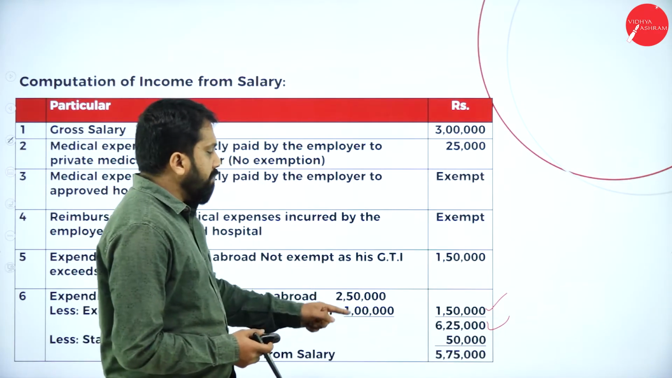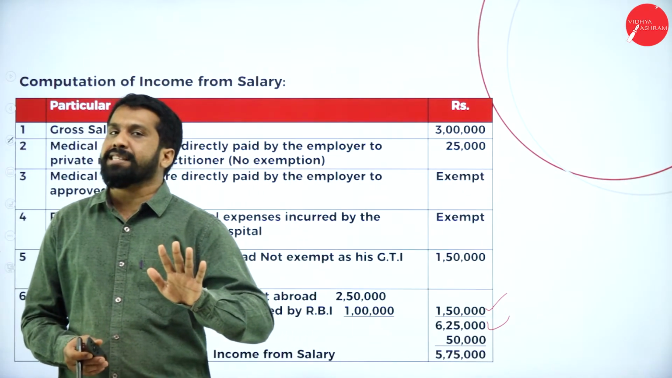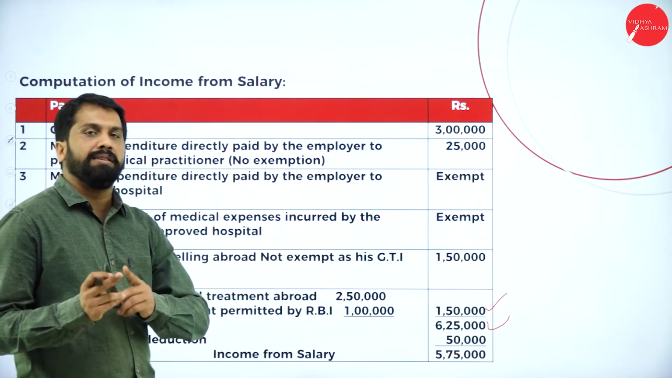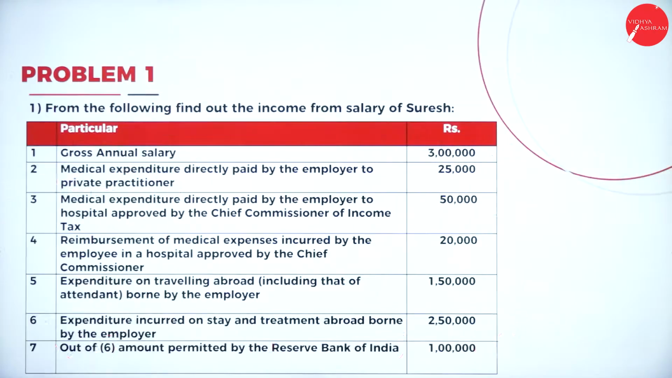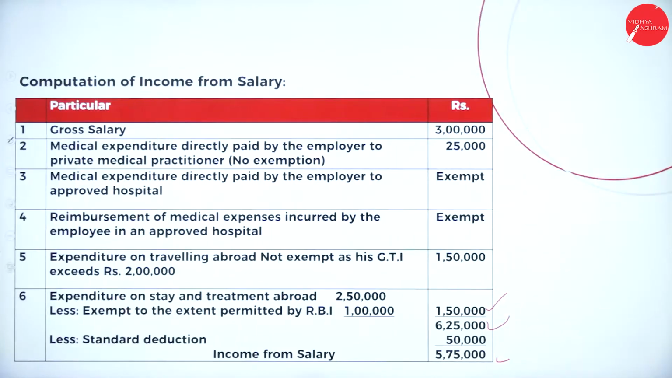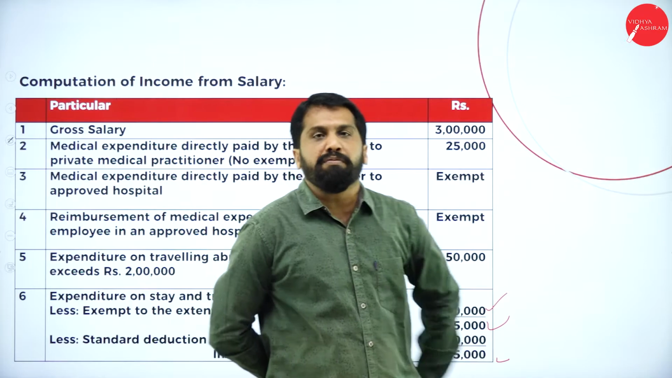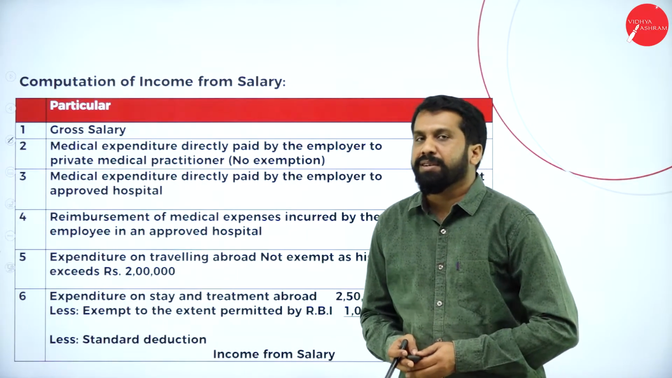Now, out of this, you got 6 lakh 25. Out of that, only 50,000 taxable. It will be 5 lakh 75 taxable. Clear? Yes. This will be your concept. This is the answer for your problem number 1. Clear? Hope you understood. Now, we'll go to problem number 2. Before that, I'll explain you the concept. Later, we'll go to problem number 2.